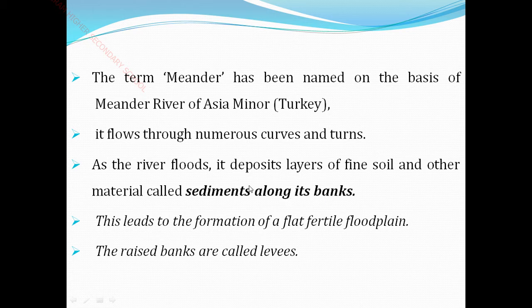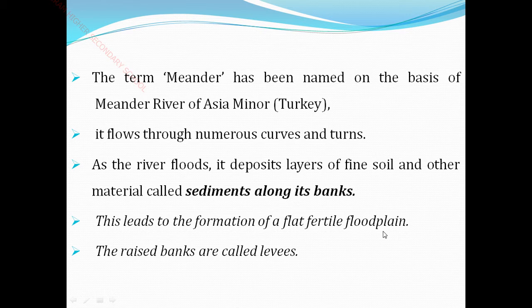If the deposits of fine soil get onto the plain, that plain is called an alluvial fan. Sediment also settles down along the bank. Bank means the river banks you have seen. So along the bank the settlement happens. This leads to the formation of flat fertile floodplains.